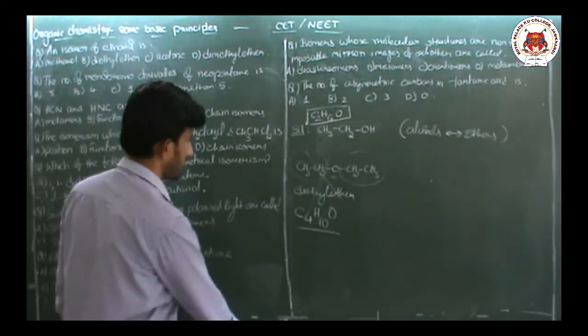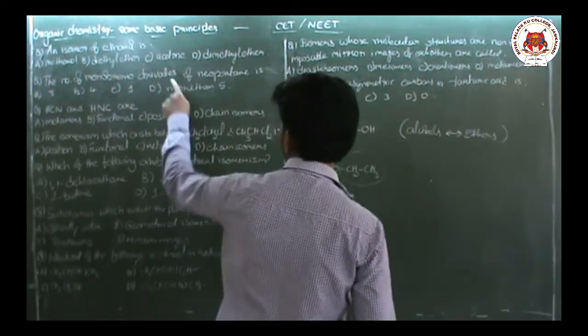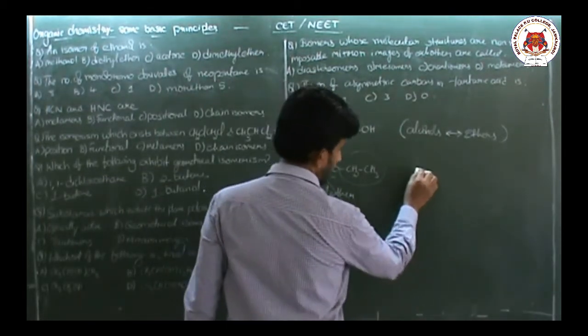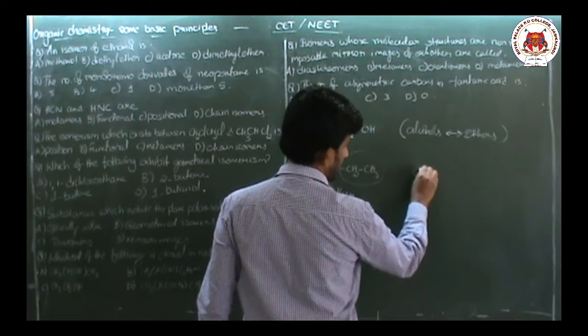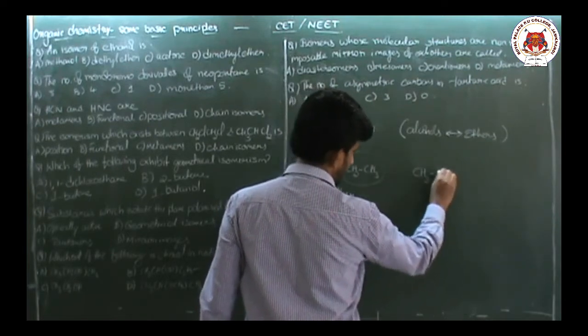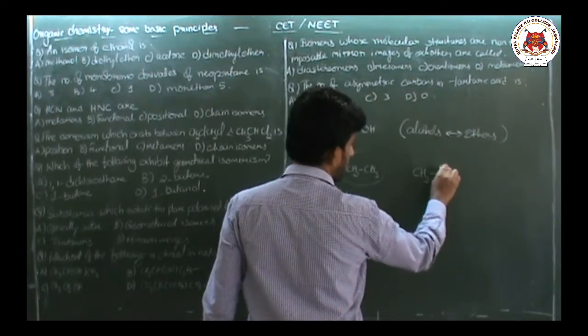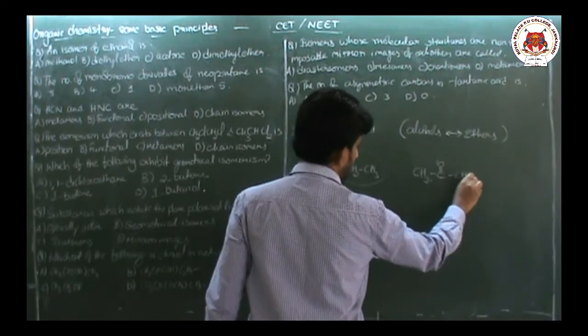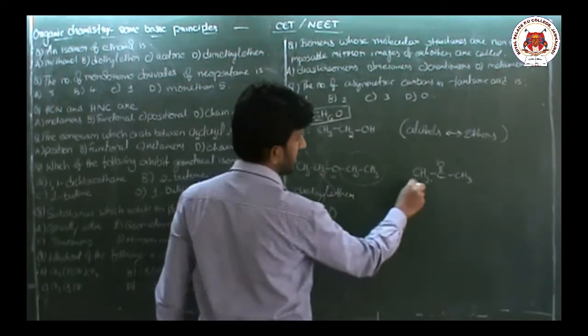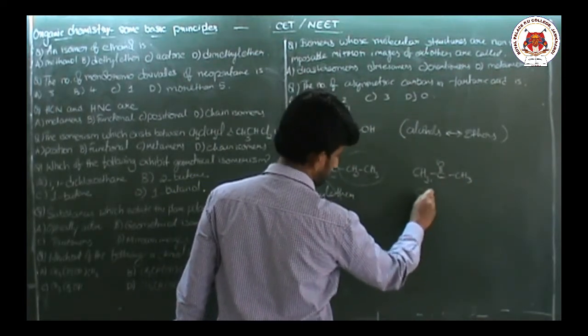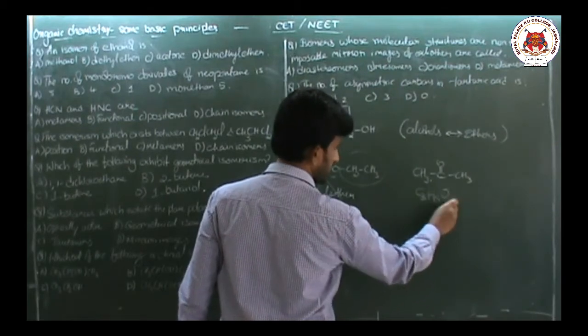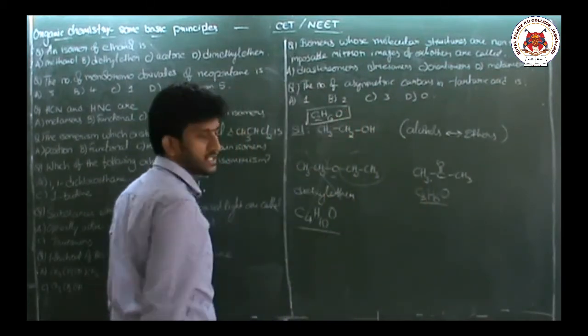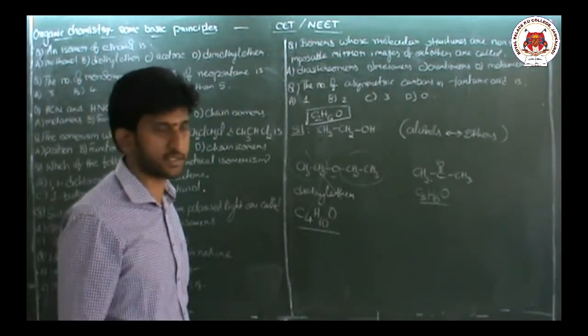Next one is acetone. Acetone is a ketone. Basically, between alcohols and ketones you don't find isomerism. And moreover, the molecular formula is also different. Why? Because 3 carbons will come, C3H6O, but here C2H6O is there, so they are not isomers.